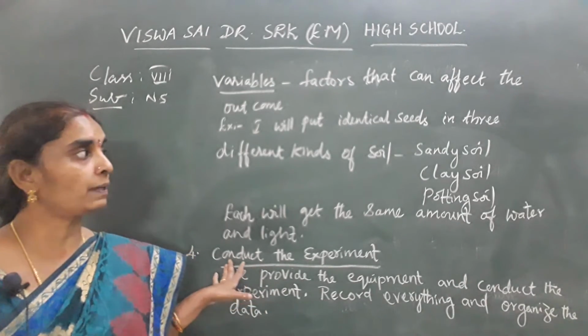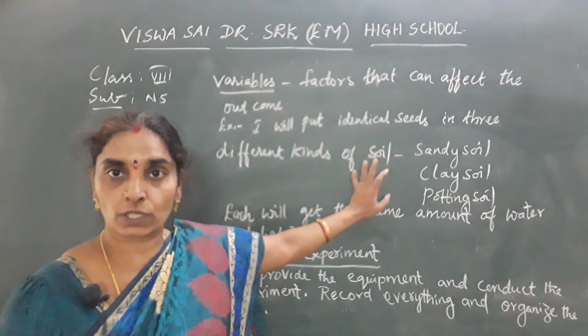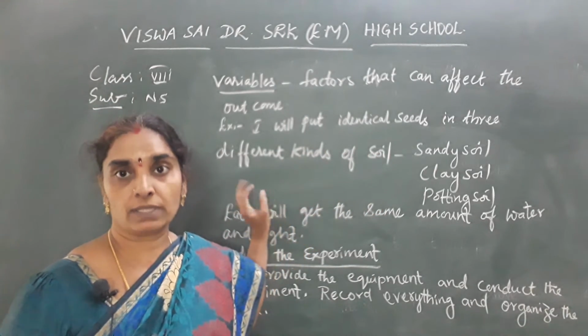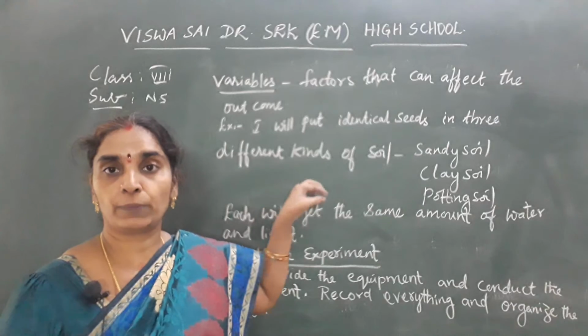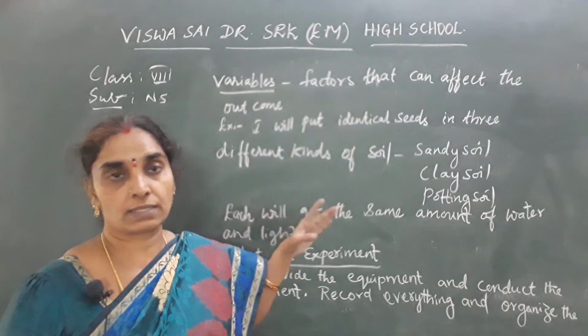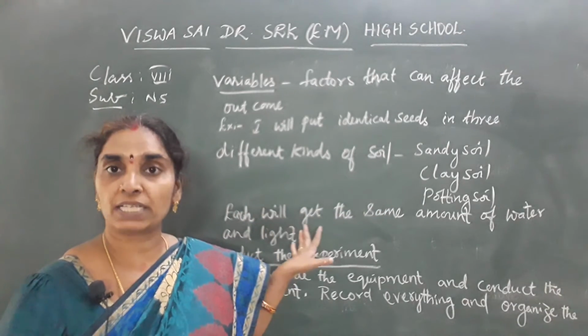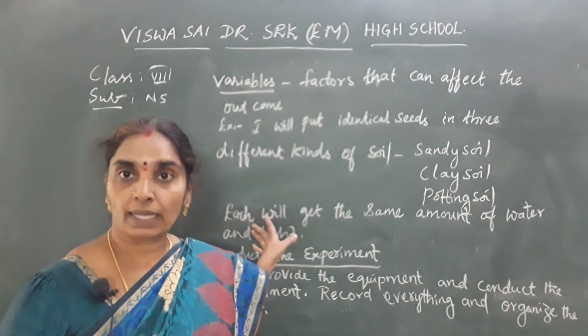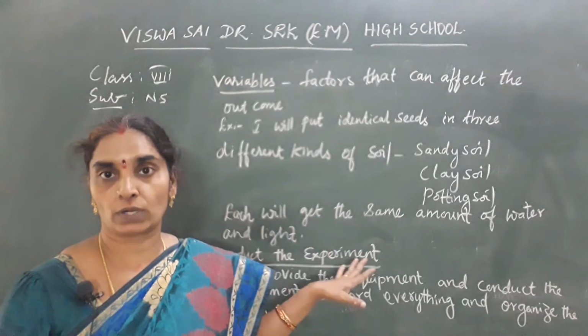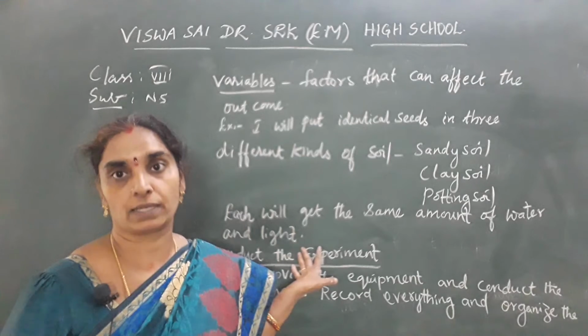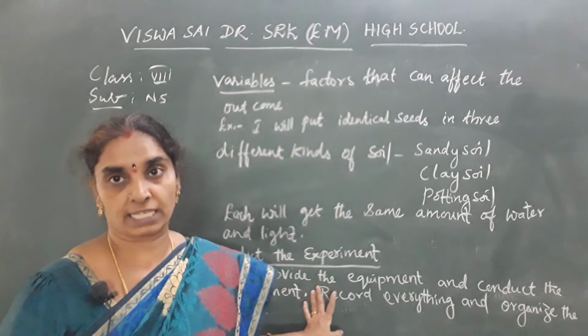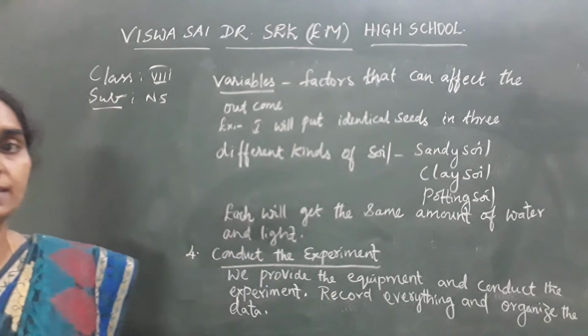How do you conduct the experiment? You will take the three types of soil, and the number of seeds you take will be the same, putting them in each pot in a similar manner, and provide the temperature, water and sunlight equally to all the three pots and observe after 21 days. So this is conducting the experiment. Okay, note down this.